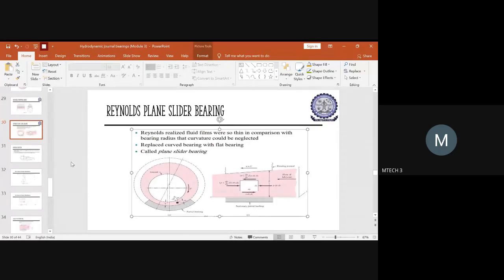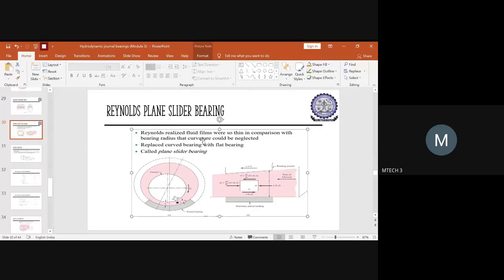So you know that in the Reynolds equation derivation, we assume that the lubricant should be a very thin film, and it is also assumed that since the hydrodynamic fluid film is of negligible thickness, even the radius of curvature could be neglected. So we are assuming a thin film lubricant, along with that the bearing radius of curvature will be neglected.